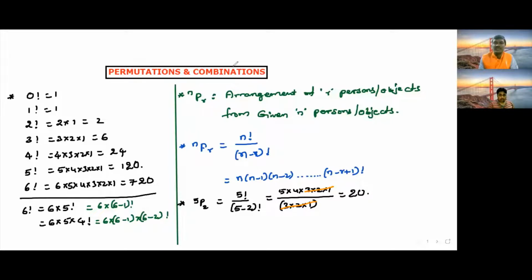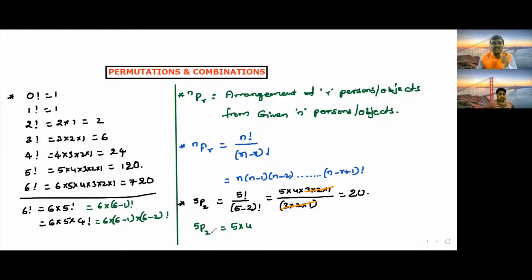The same 5P2 we can also find like this. If we apply the second formula, how do we find the 5P2 value? 5P2 is equal to 5 into 4 into 3 into 2. How many factors are we going to take here?